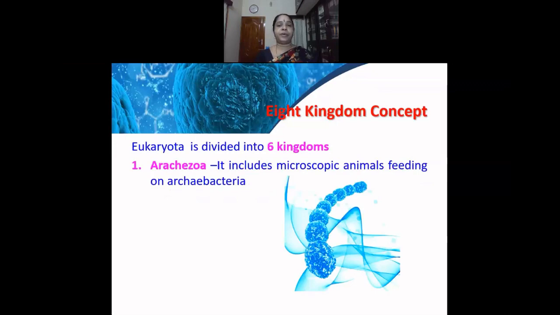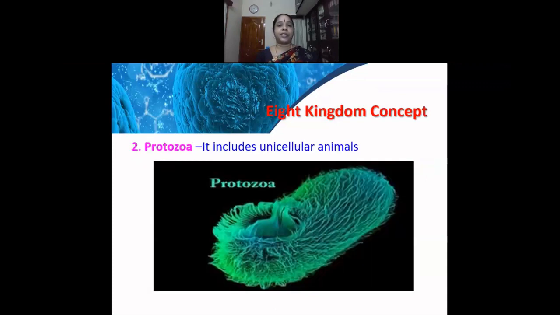Eukaryota is divided into six kingdoms, and they include Archaeozoa. It includes the microscopic animals feeding on archaebacteria. And in the image, you can see the Archaeozoa, microorganism belonging to the kingdom Archaeozoa. And this is Protozoa, which is a unicellular animal. And this you would have studied even in your earlier classes.